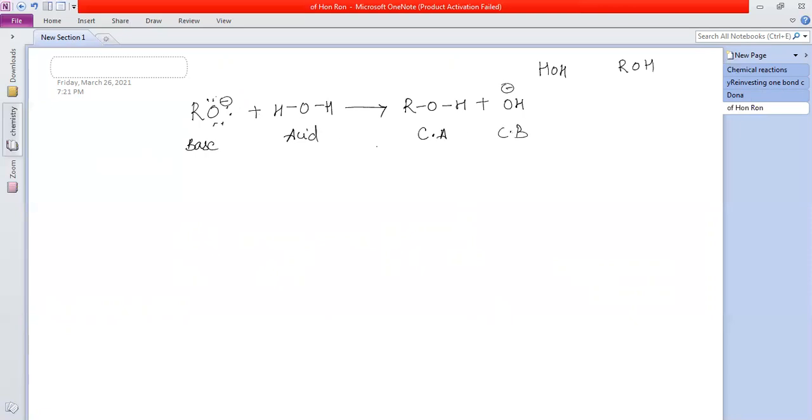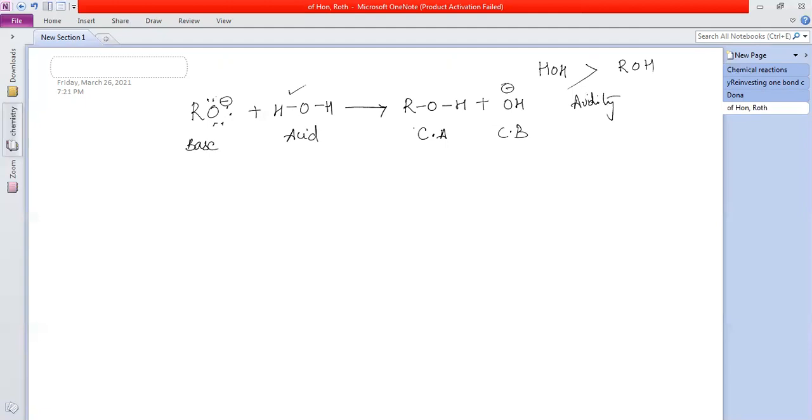So from this reaction, what can you infer? Water is more acidic than alcohol, because in this case the reaction is proceeding in the forward direction, not the backward direction. Which is more acidic? The one which is giving more H plus. In the above reaction, water is giving H plus to the alkoxide ion, resulting in the formation of alcohol and hydroxide ion. So we can infer that water is more acidic than alcohol. This is the acidity order.